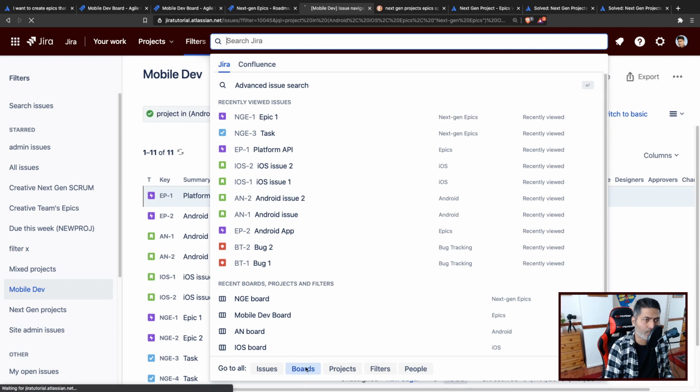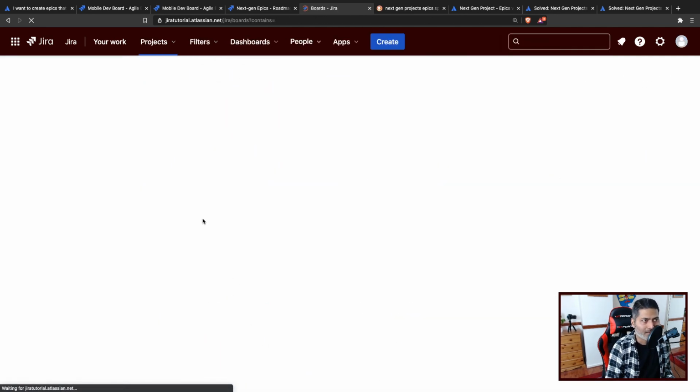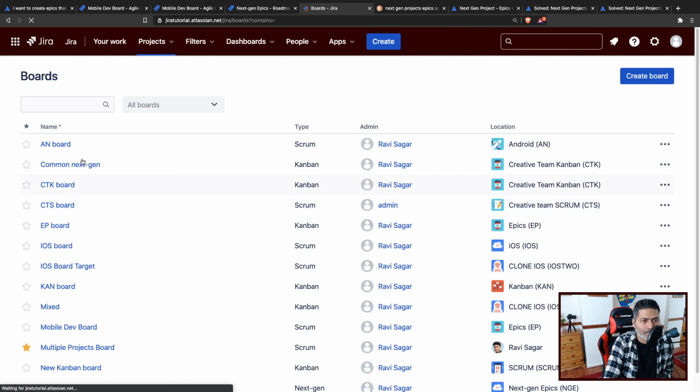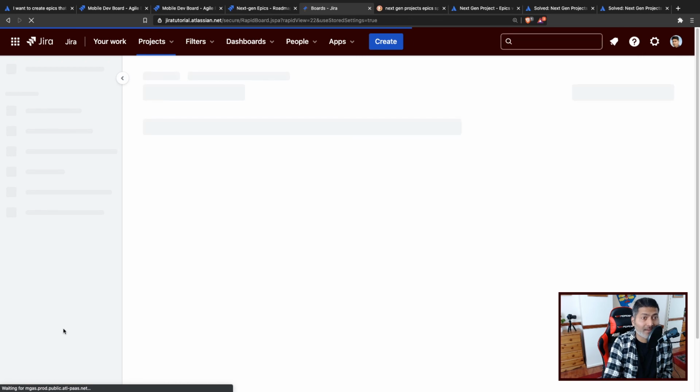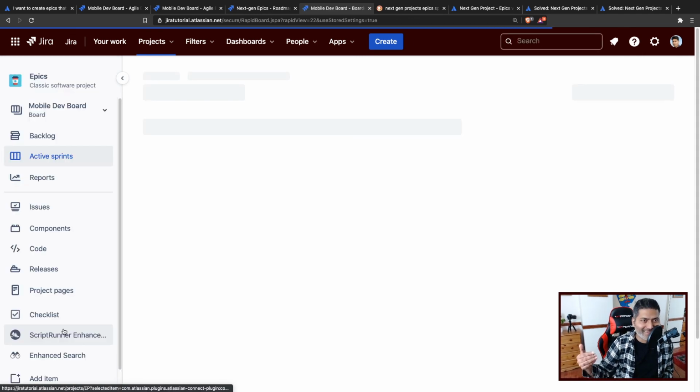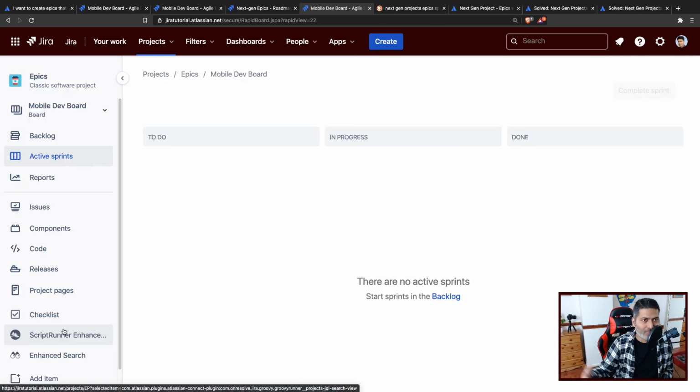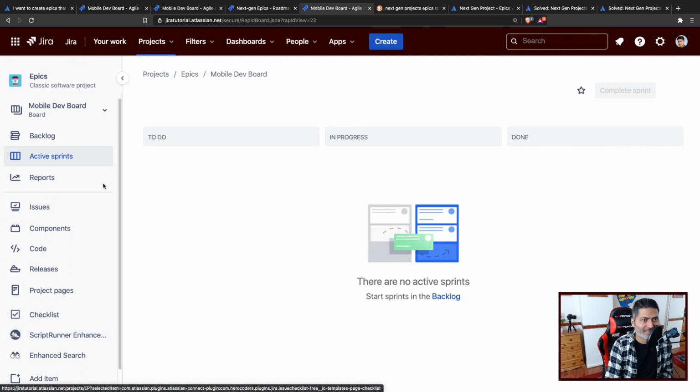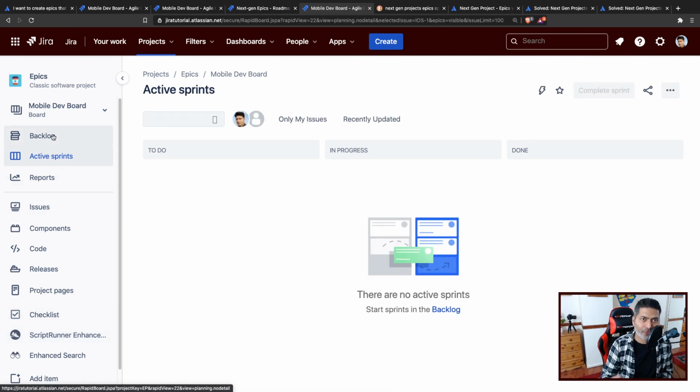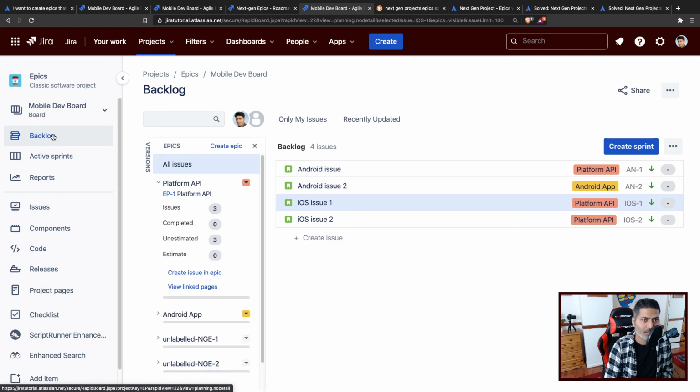So if I go back to the board, and if I take a look at my mobile development board, we should have one more epic, because it was visible in the filter in the search result.